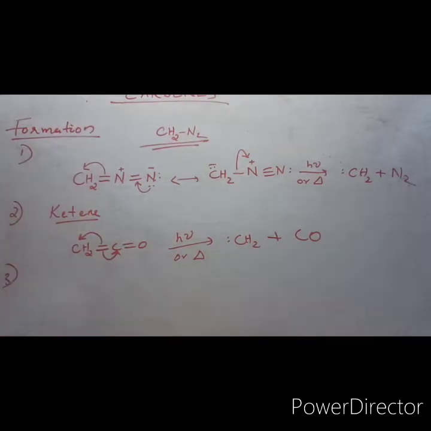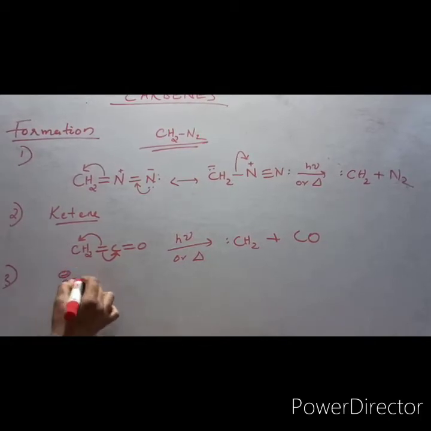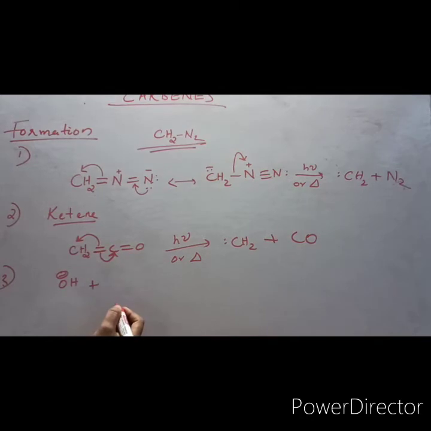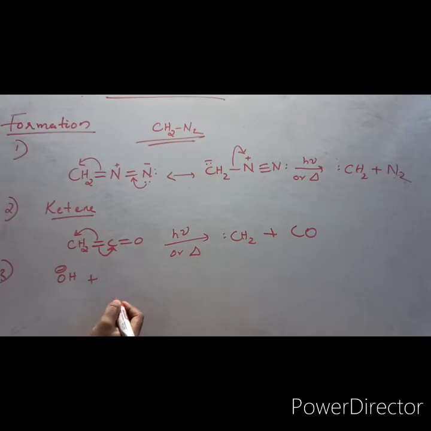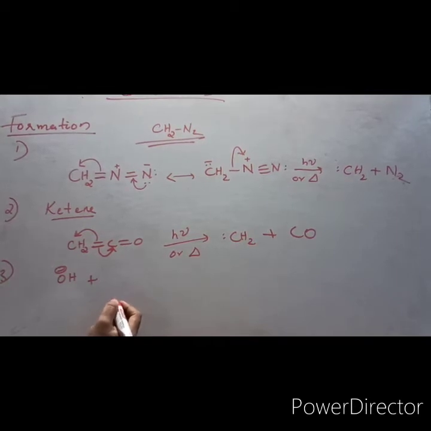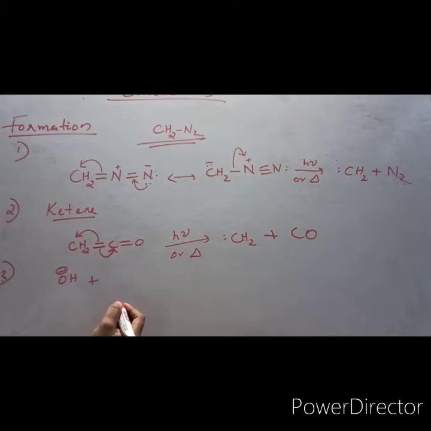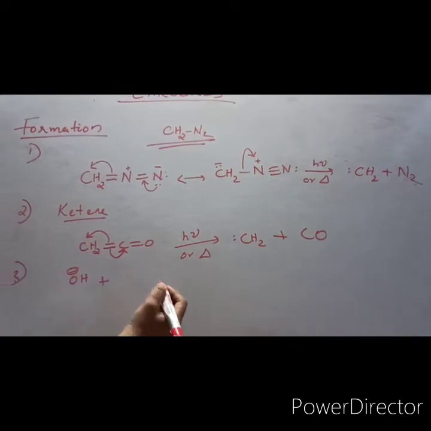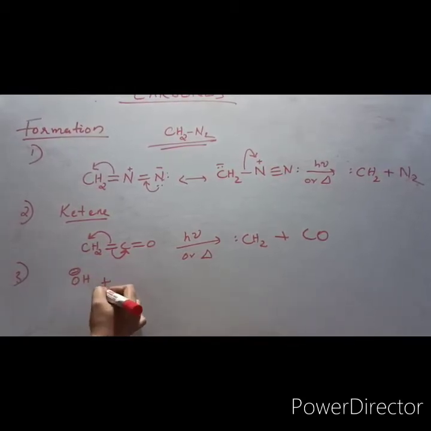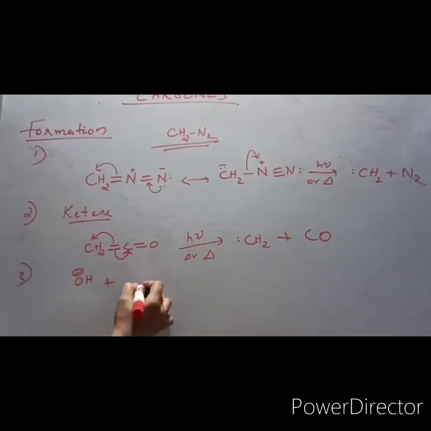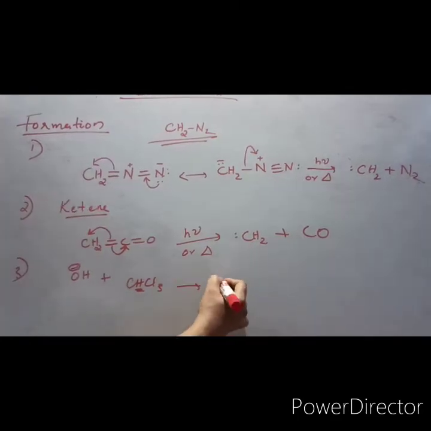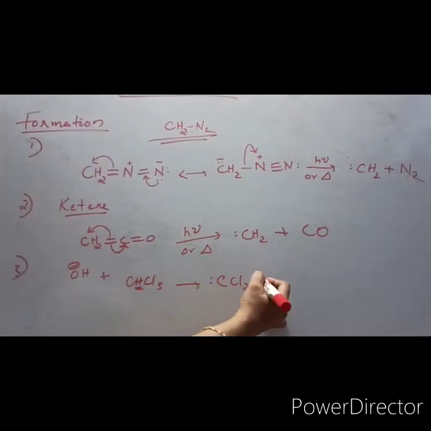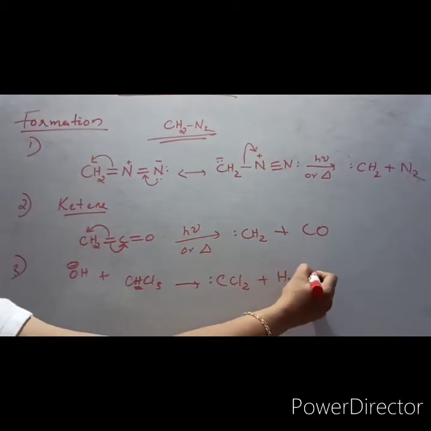The third method is treatment of chloroform, as in the Reimer-Tiemann reaction. In the Reimer-Tiemann reaction, phenol is converted into salicylaldehyde. In that reaction you treat phenol with chloroform and NaOH. I guess you remember those reactions. What will happen? The hydroxide will abstract the hydrogen from chloroform, and you will get CCl2, dichlorocarbene, plus water plus Cl minus.